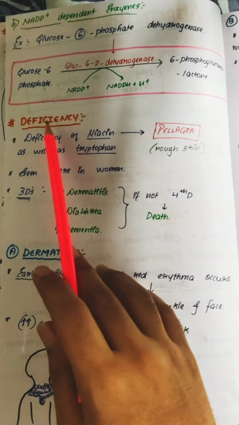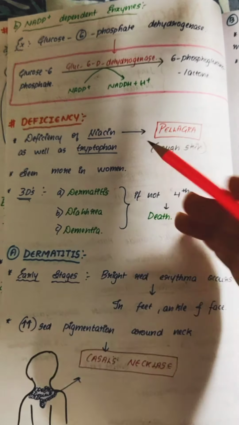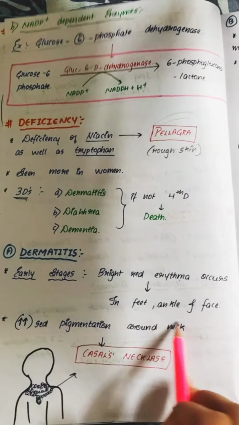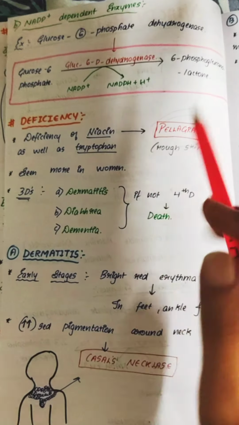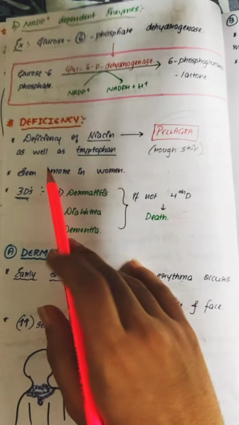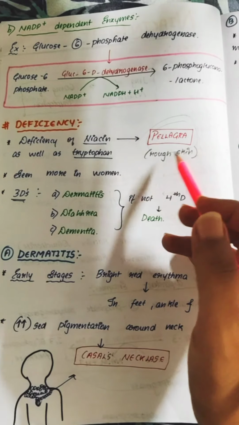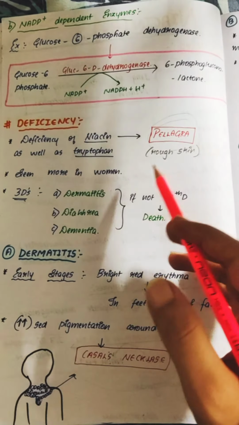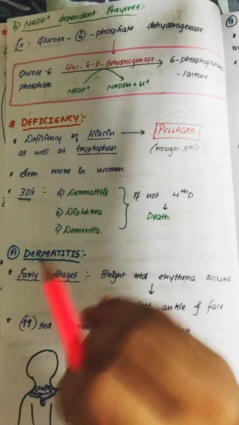If there is deficiency of niacin in our body, the very important disease caused by the deficiency is pellagra. Remember this word, pellagra, and Casal's necklace are the two important terms. If they ask any questions about niacin, just at least write these two words. Deficiency of niacin mainly causes pellagra, that is roughening of your skin, as well as tryptophan. When there is deficiency of tryptophan in your body, you can see pellagra. There will be roughness of your skin.